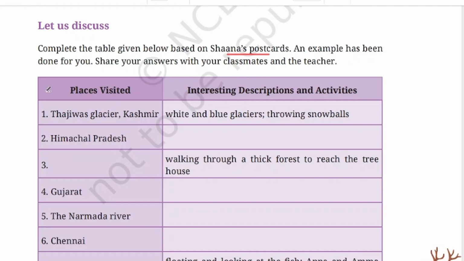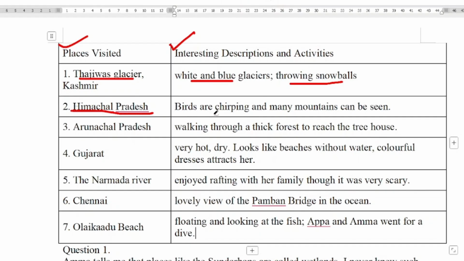Places visited. In the first column it is given places visited, and in the second column you have to write interesting descriptions and activities. First one is Tajwas Glacier, Kashmir. What is the description about that place? It is white and blue glaciers and they were throwing snowballs there. Himachal Pradesh. What did she see there? Birds are chirping and many mountains can be seen in Himachal Pradesh. She has seen many mountains as well as colorful chirping birds.